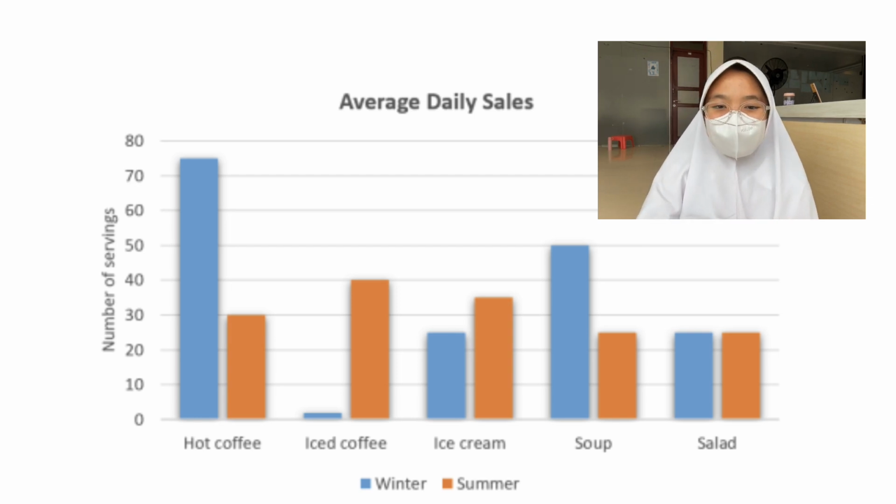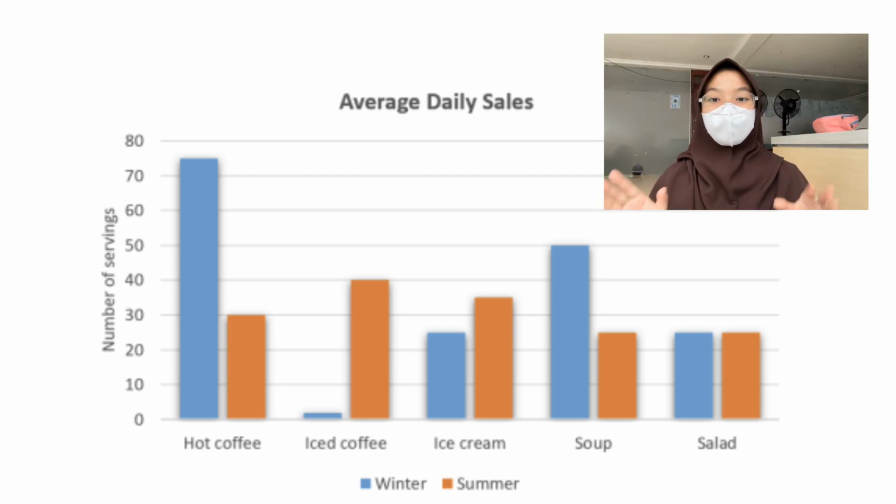Quite a lot of people also like to eat soup in the summer, but not as much as in the winter, right? Alright, so the fifth or last one is salad. It seems that many people like salad equally, because the bars are the same in both seasons: the blue bar, winter, around 25%, and the orange bar, summer, also around 25%.